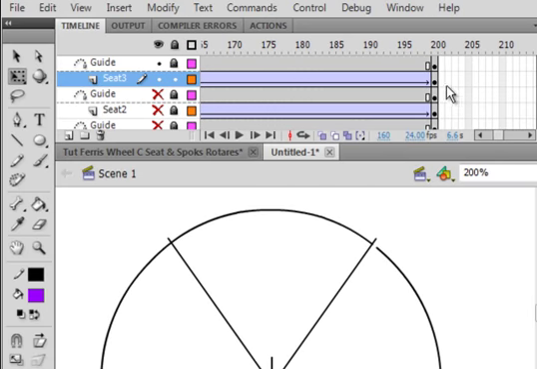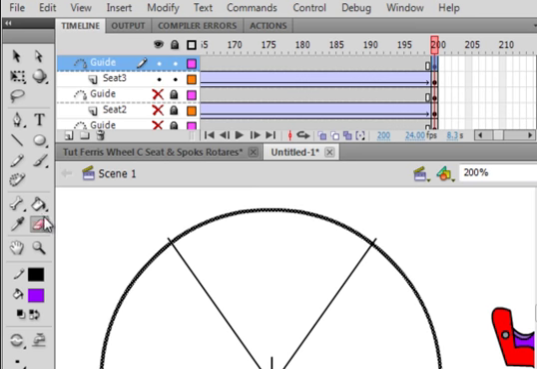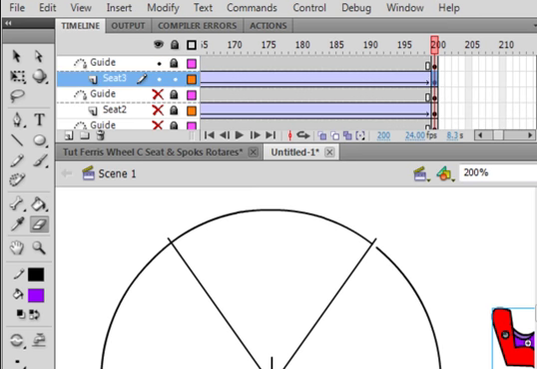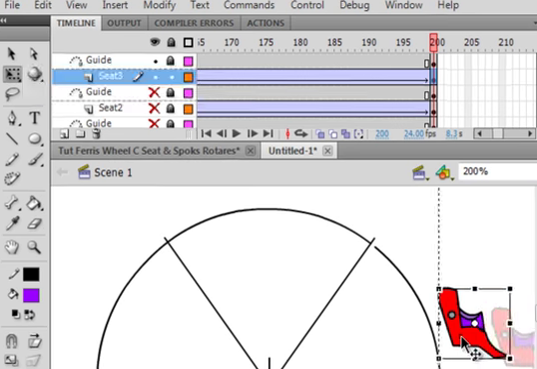But we got to make sure here that we have that break. So pick up your eraser tool. Unlock the guide layer. Select that last frame. Eraser tool. Make that break again there. There it is. Lock that guide layer, select that last frame, pick up your free transform tool.